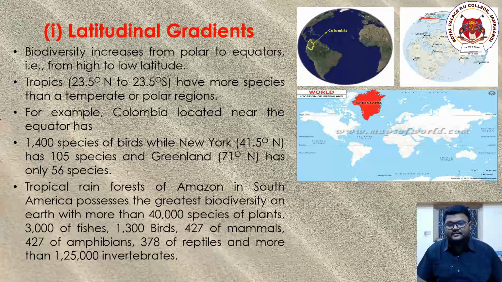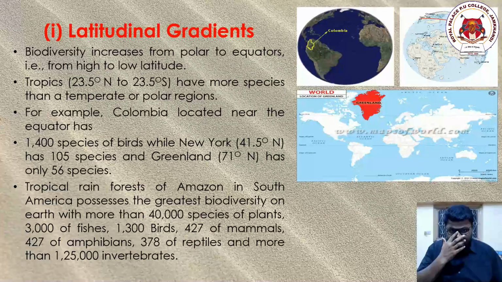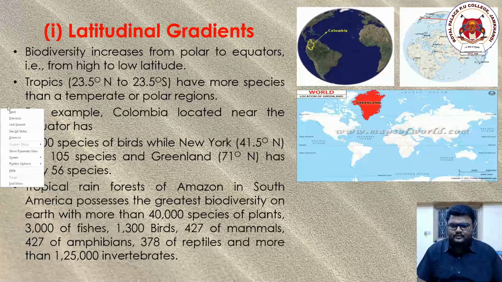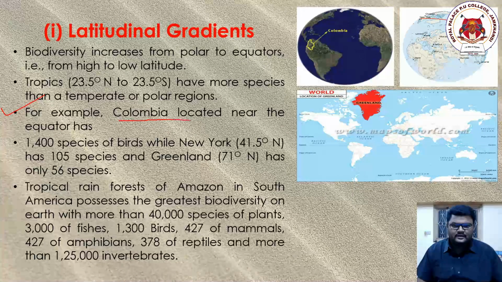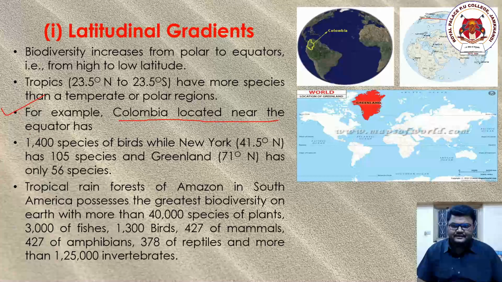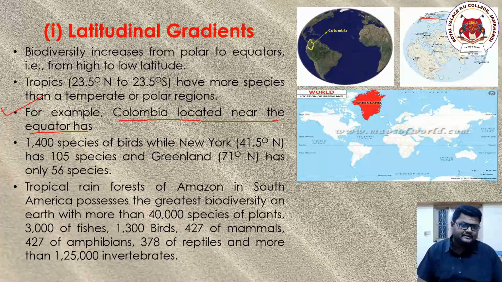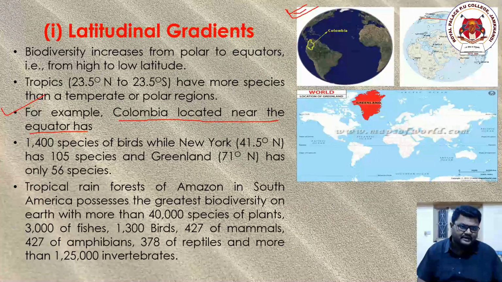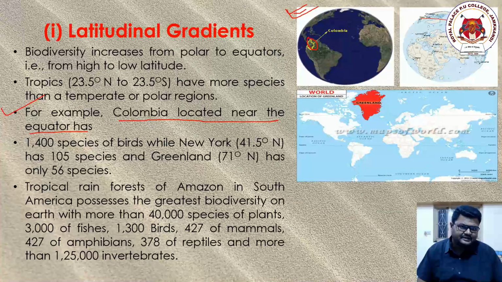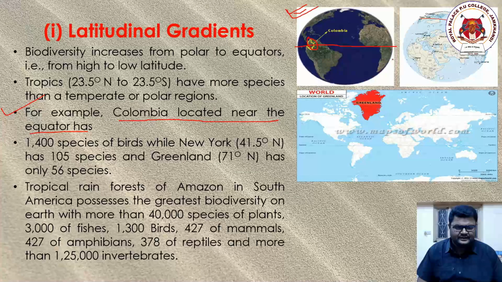Right, students, we need to understand some examples. First is Colombia, located near the equator, the center portion. Observe this diagram, students, the blue-colored one. Colombia is present in this center portion.